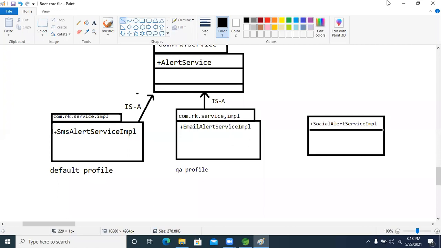Yeah, actually, let's take that we have developed this application in the dev environment, the alert service. We have created an interface and three implementation classes in the dev environment. Now this is working fine in dev. Now you will deploy this application in QA, and there also it will work, and finally you will deploy it in production. The same one interface and three implementation classes, you will deploy everything in QA and also production. So again, what is the use of this profile now? Because everywhere you are deploying, right? What difference is this profile making?